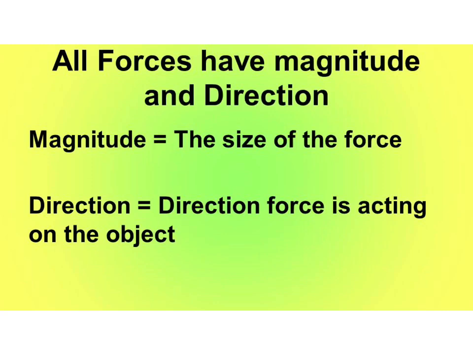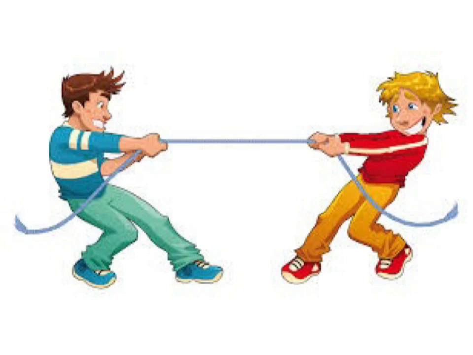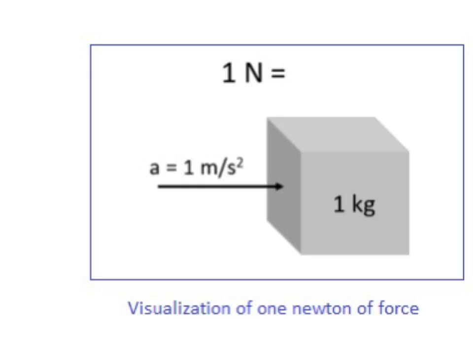Dear students, force has both magnitude as well as direction. Magnitude means the size of force. Direction means the direction in which force is acting. For example, an adult man can apply large force on an object, whereas a child can apply only a small force on an object.